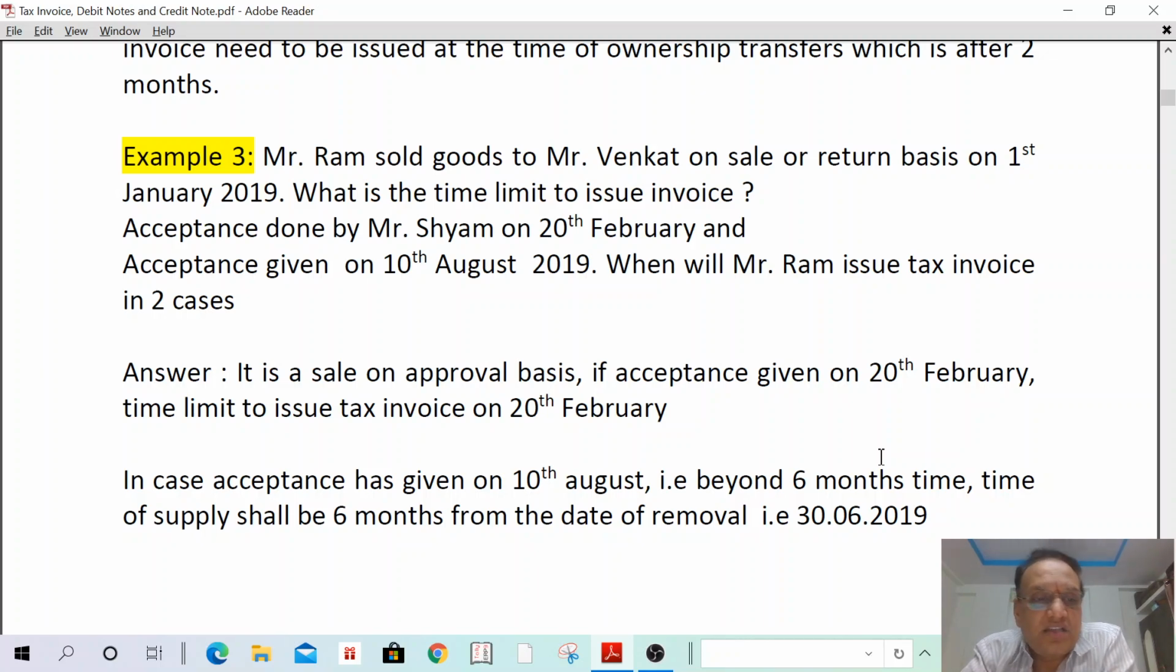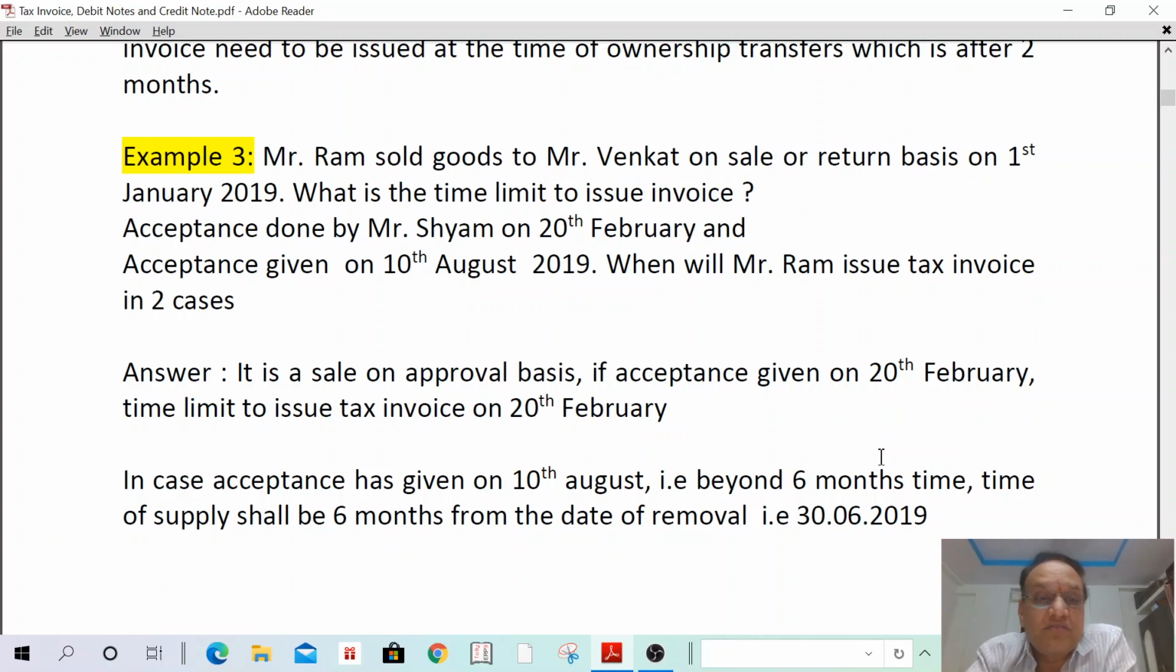We can read the answer. It is a sale on approval basis. If acceptance is given on 20th February, the time limit to issue tax invoice is 20th February. Okay. Second case. Acceptance given on 10th August 2019. When will Mr. Ram issue tax invoice?